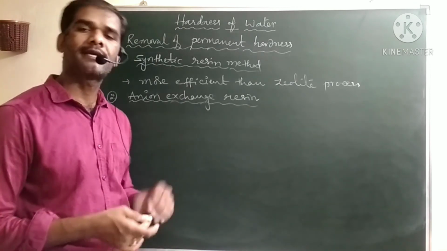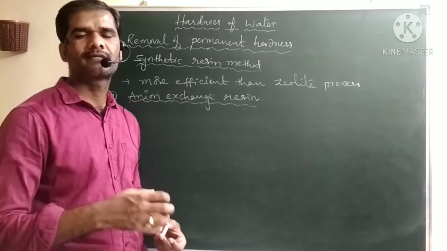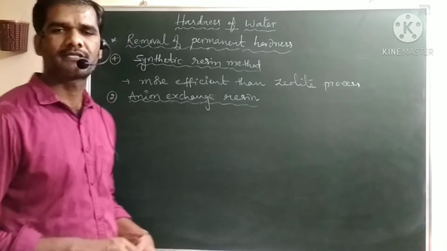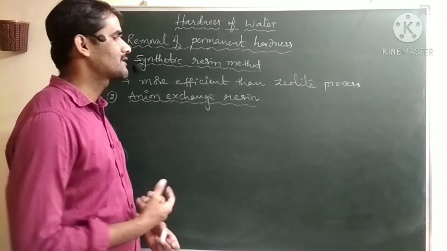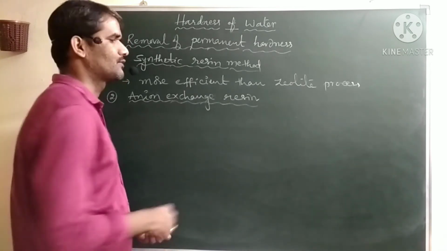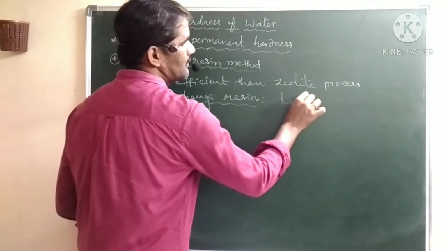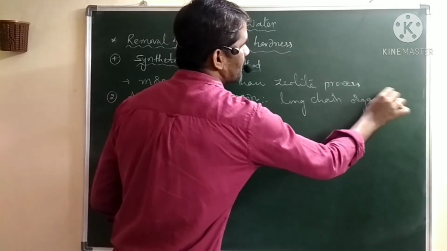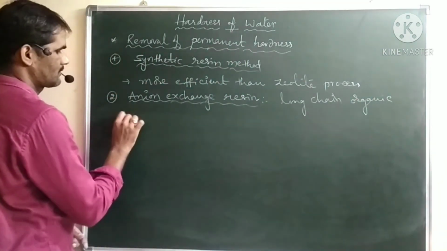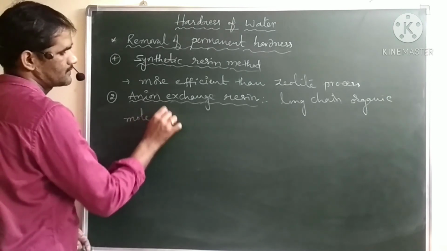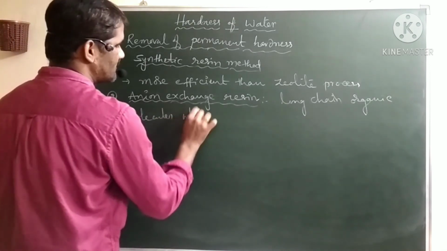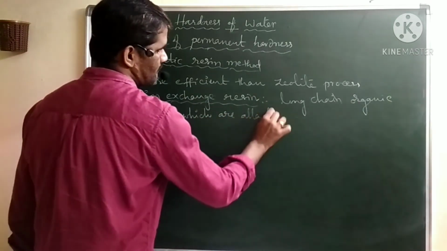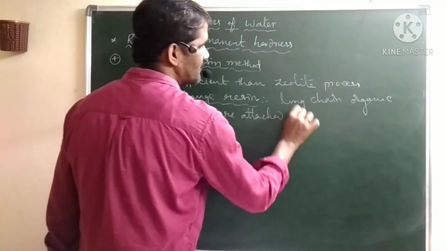Again, these resins are long chain organic molecules, but these are attached at the end with some basic groups. In the cationic case, they are attached with acidic groups. Here, anionic exchange resins are attached with some basic groups.